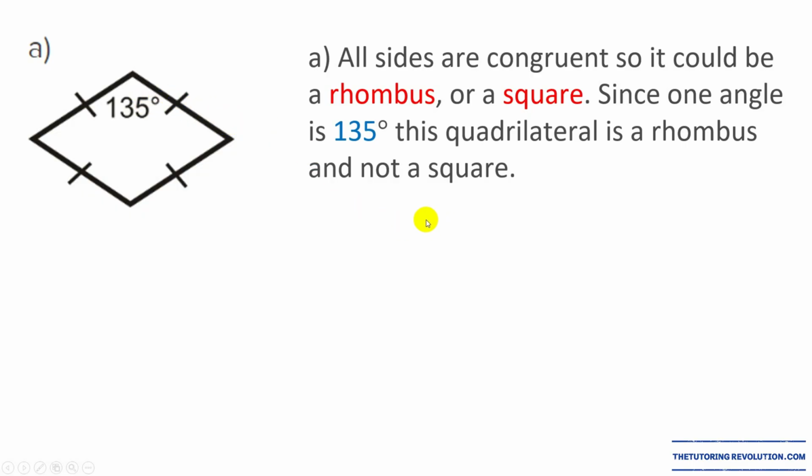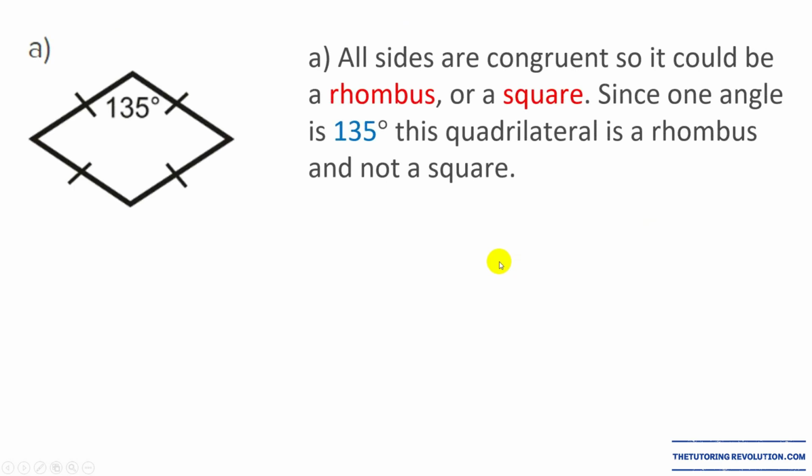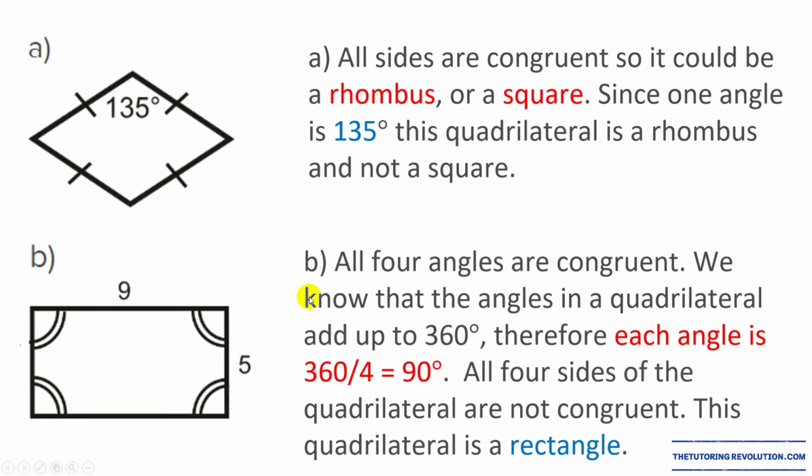Okay? Now, for the other figure, the one in B, we see that all the sides are not congruent, therefore it cannot be a rhombus, it cannot be a square. And the angles are congruent. This double line here, here, and here indicates that all 4 angles are the same. Therefore, we know that this is a rectangle, because if all angles are the same in a quadrilateral, when you add all angles, they add up to 360 degrees.